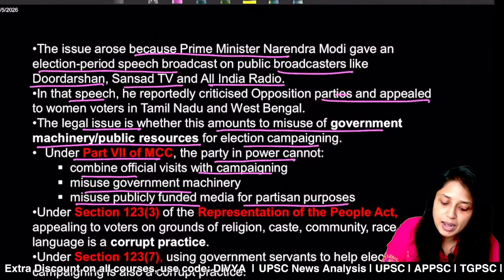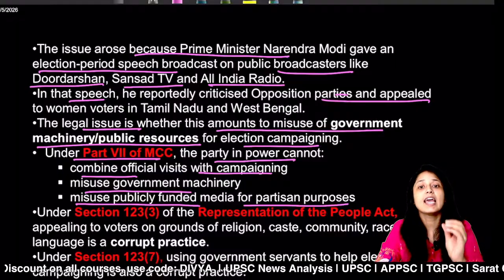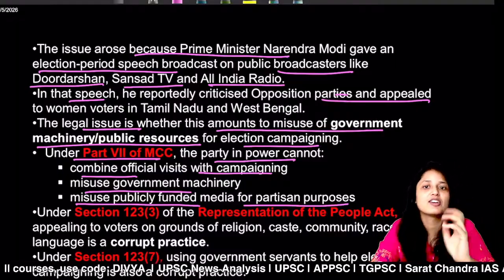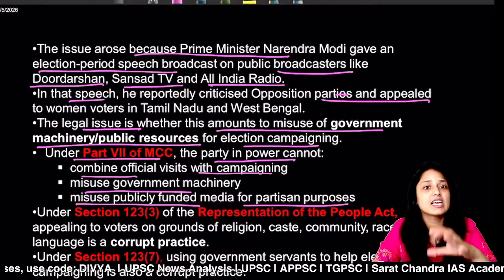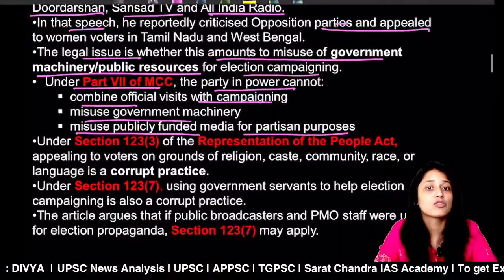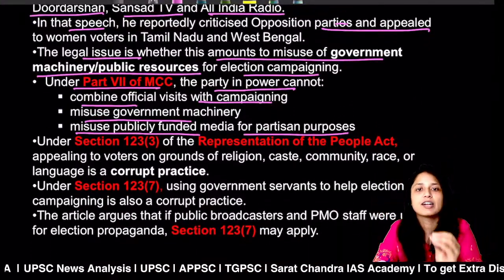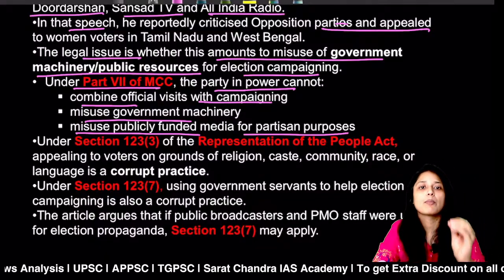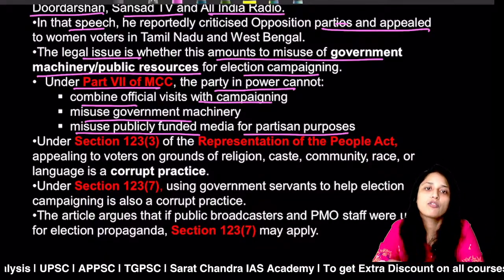In this speech, the Prime Minister of India has reportedly criticized opposition parties. Criticism of opposition parties is a part of election campaigning only, and he has also appealed to the women voters in Tamil Nadu as well as West Bengal. So you cannot use a publicly funded platform for partisan purposes. This is not a good thing, and this may amount to a violation of the Model Code of Conduct.